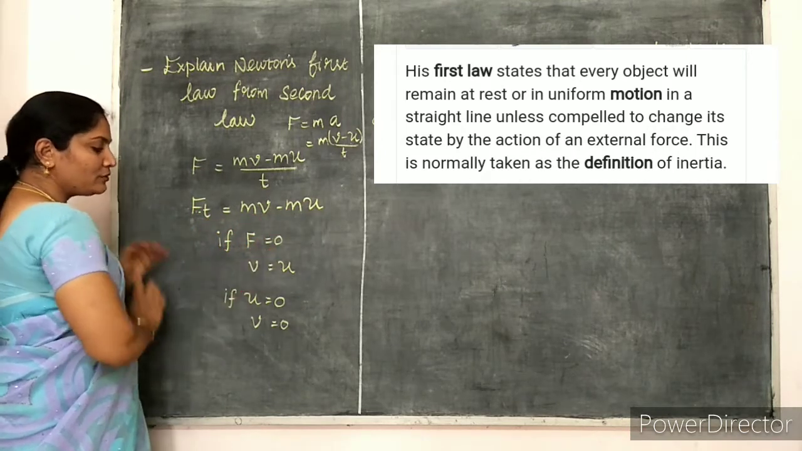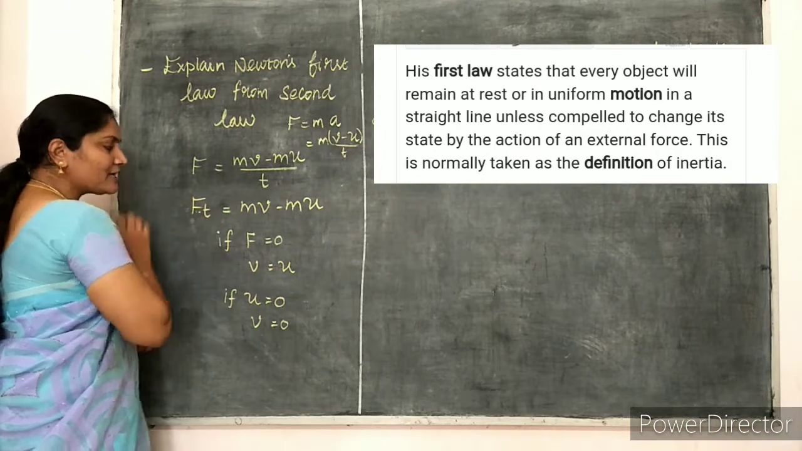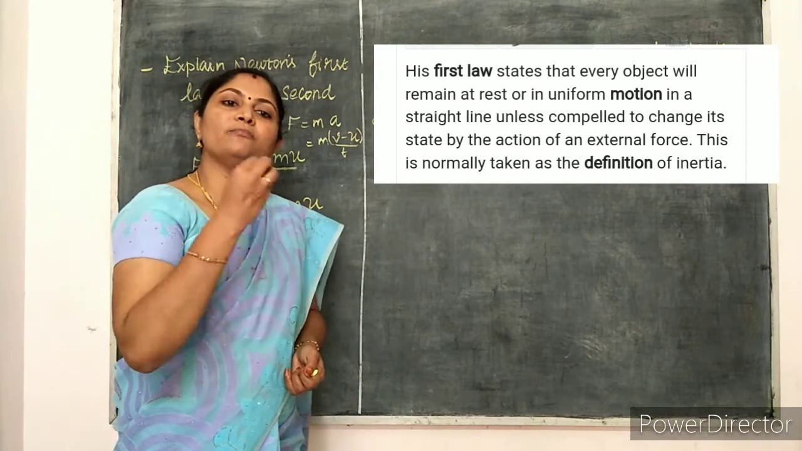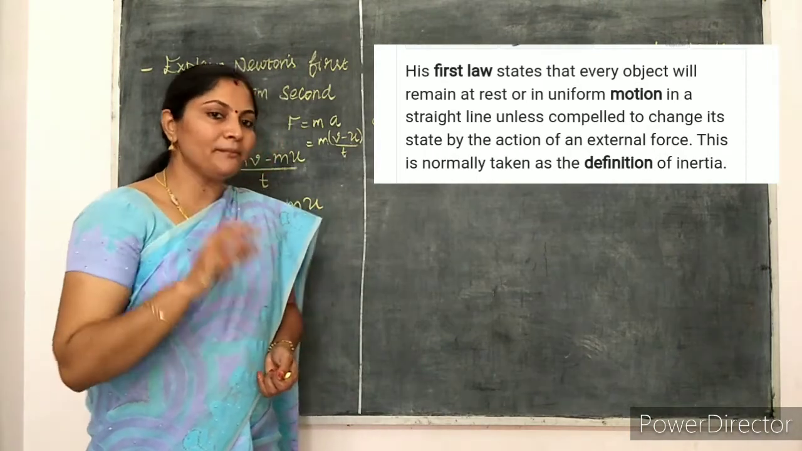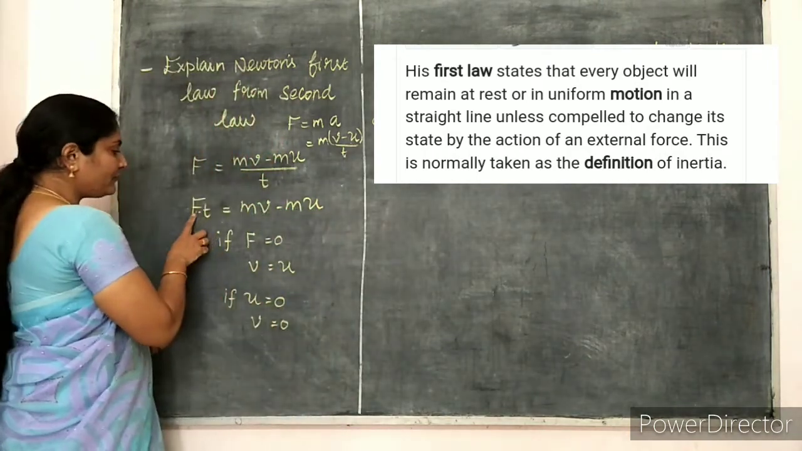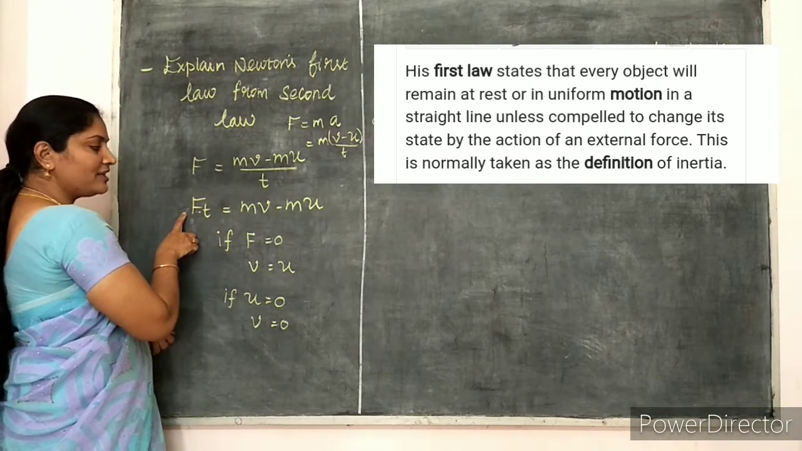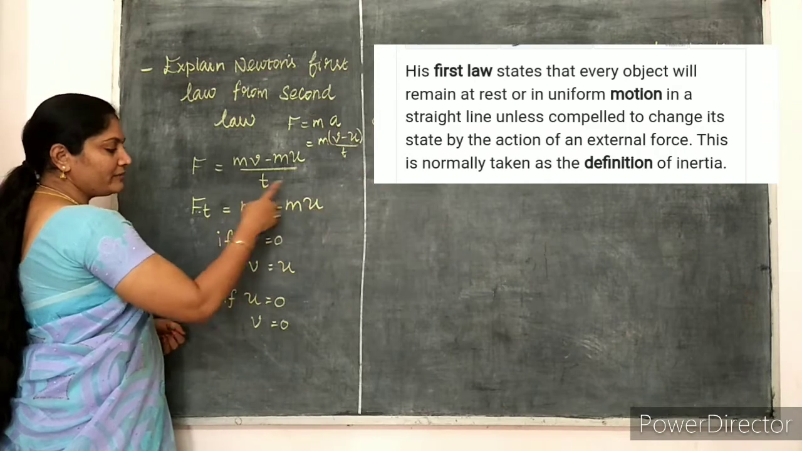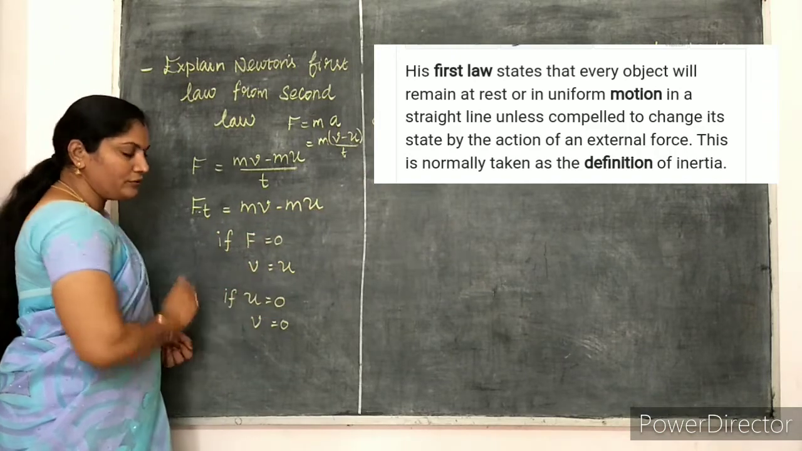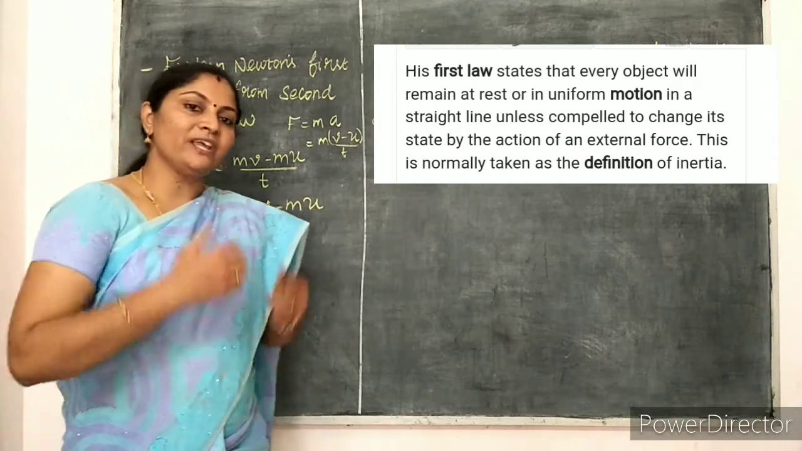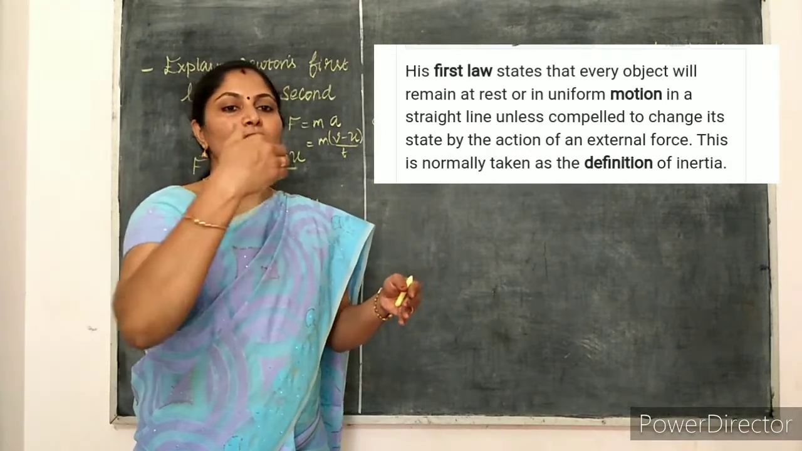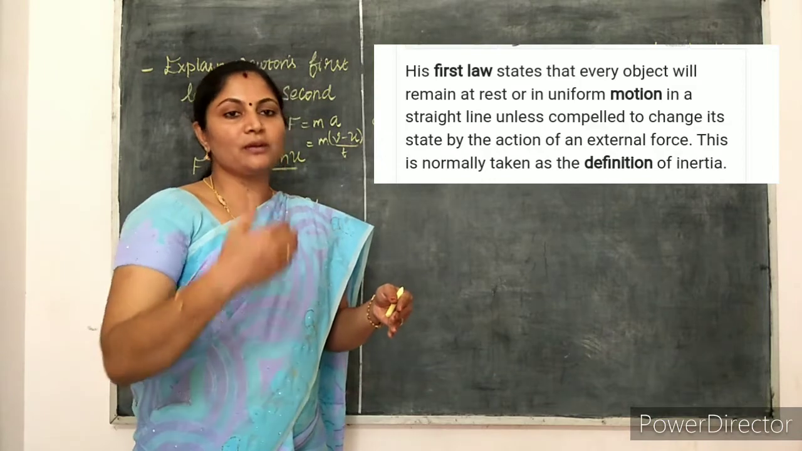If F is equal to 0, if F is equal to 0 means if external force acting on the object is equal to 0 is the meaning here. So see, F is 0 na in the whole term 0 ஆயிடும். அப்ப mv is equal to mu, m gets cancelled, so v is equal to u. So what is the meaning? External force act on the object is 0 means v is equal to u or u is equal to v.